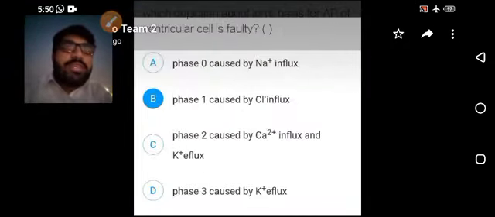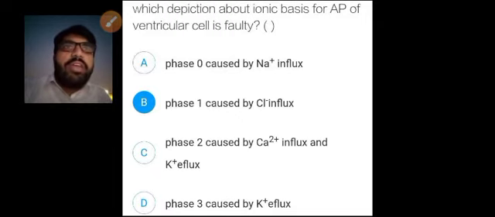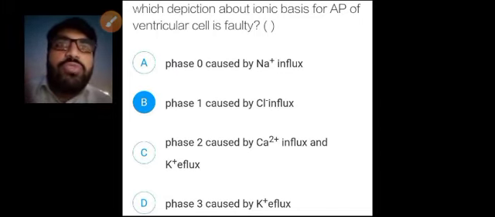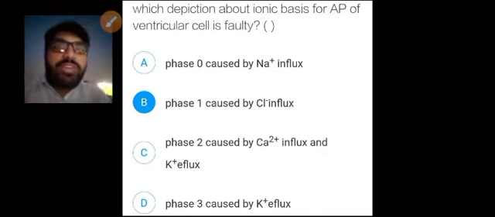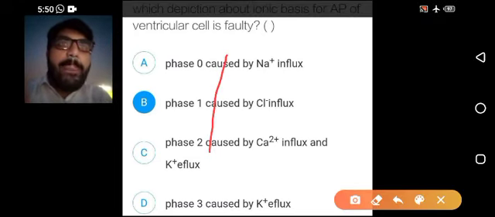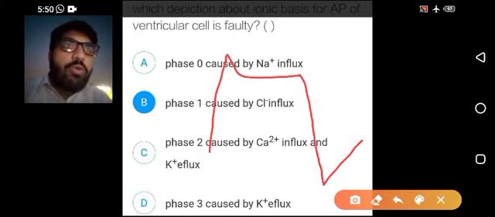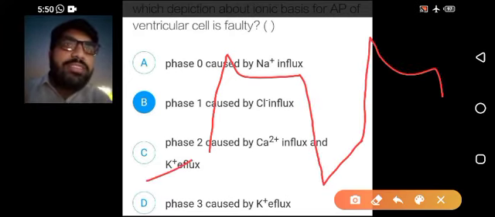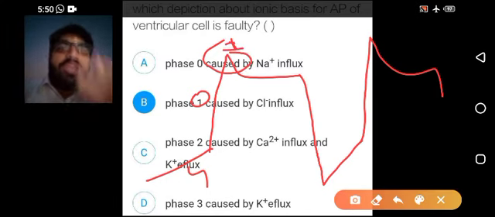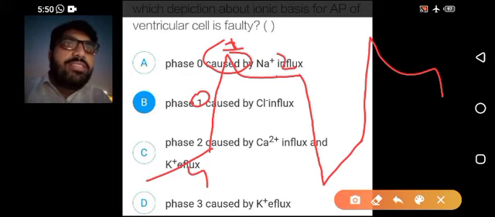So coming to another MCQ: which depiction about the ionic basis for action potential of a ventricular cell is faulty? Now you have to focus on the word ventricular cell or nodal cell, because in the SA node and AV node the action potential is different, and in the ventricular cell the action potential is different. Now if this is phase 0, this is phase 1, this is 2, this is 3 coming down, then this is 4, again 0 coming like this. So this is 4, 0, this is 1, this slight bump you can see, this is phase 1, this is phase 2, this is 3.